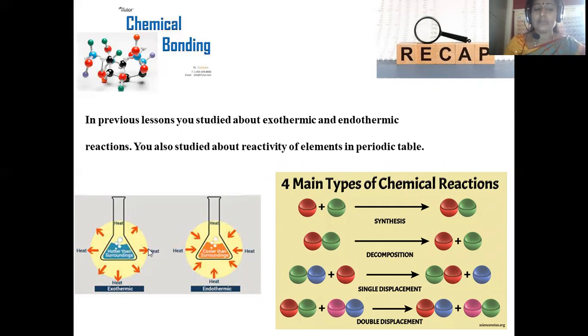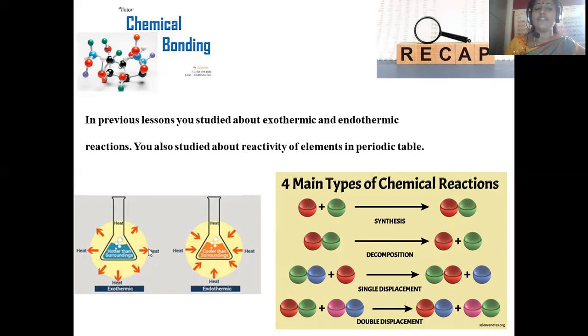Let us see. An exothermic reaction is when we add one compound with another compound in the presence of specified conditions like a catalyst, room temperature, or heating, any kind of reaction conditions we supply, so that product formation is possible. That is known as a chemical reaction.